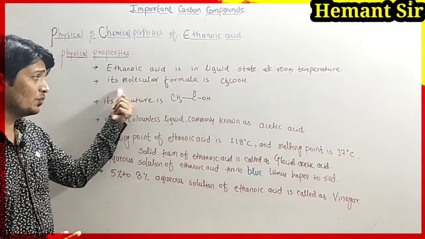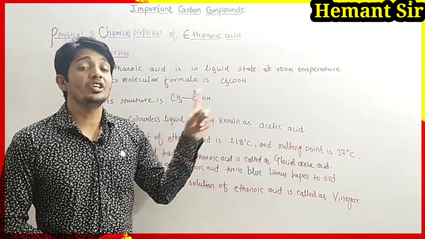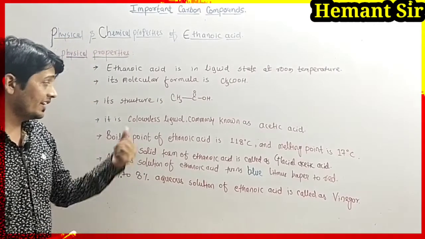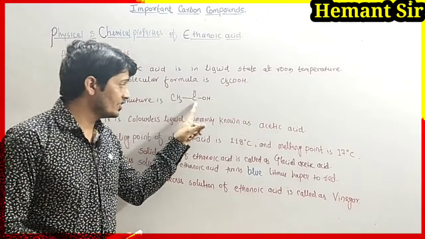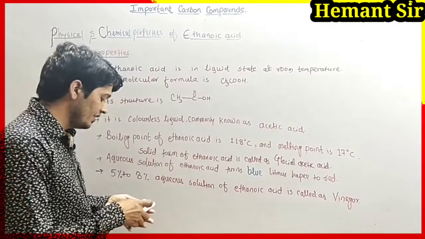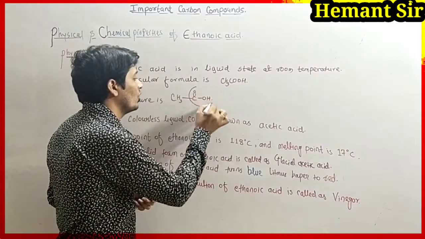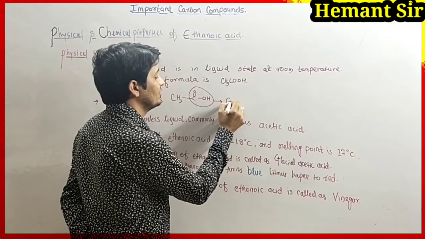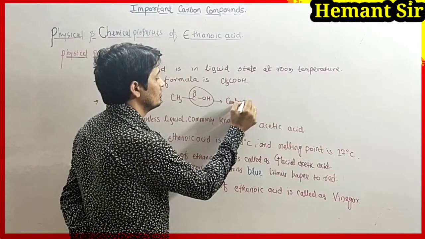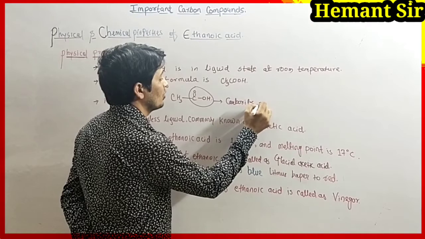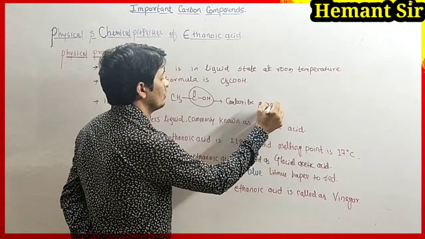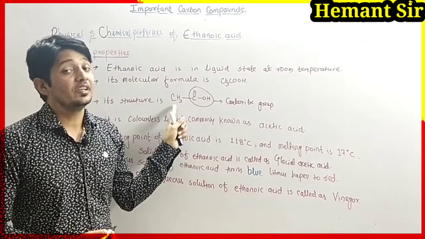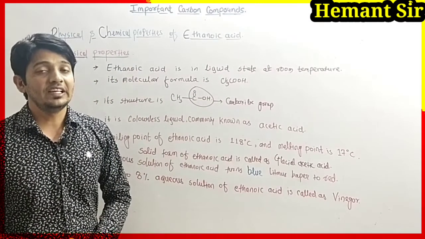Its molecular formula is CH3COOH. Its structure is CH3C double bond OOH, and this group is called the carboxylic group. That's why we say that the carboxylic derivative of hydrocarbon is called a carboxylic acid.